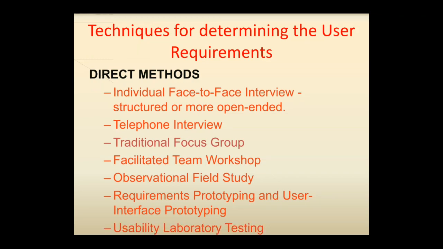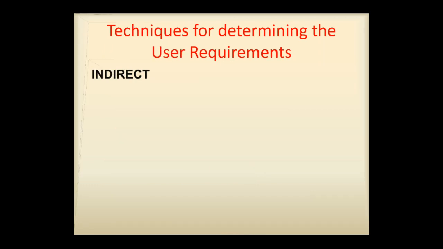So moving on to the indirect methods. An indirect method of requirements collection is one that tries to place some intermediary between the developer and the user. This intermediary can be an electronic device or a human being. But there exist some problems with indirect methods of information collection.